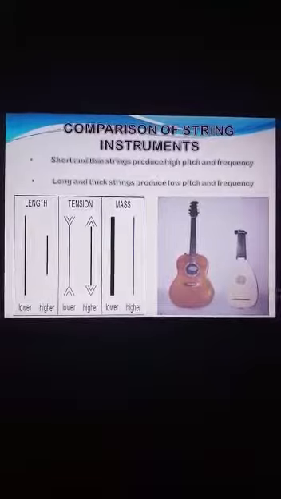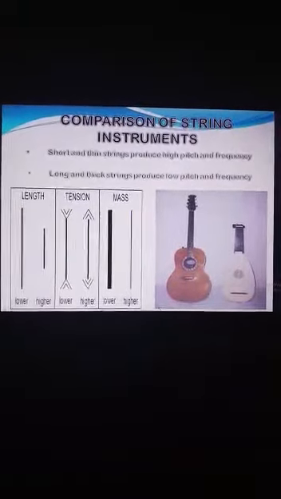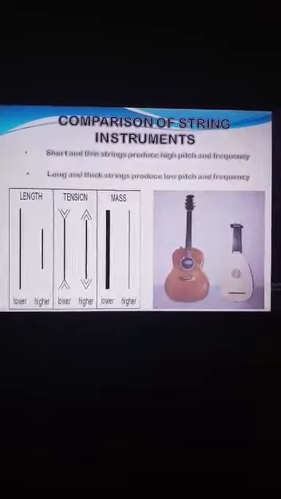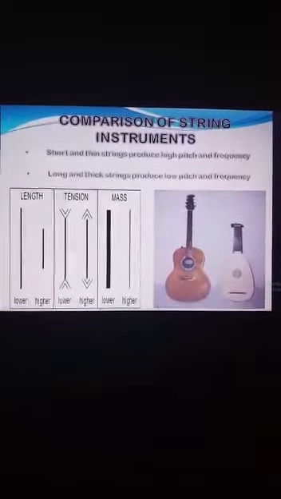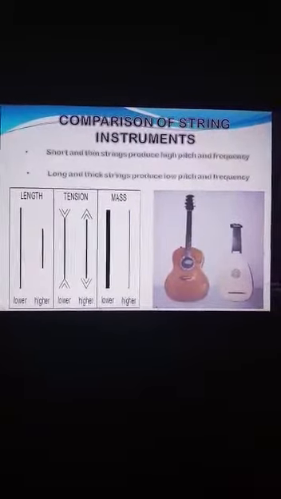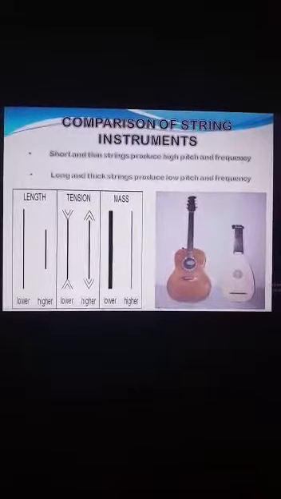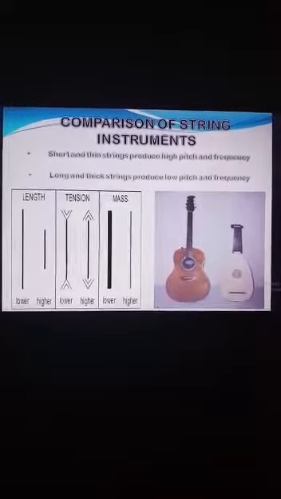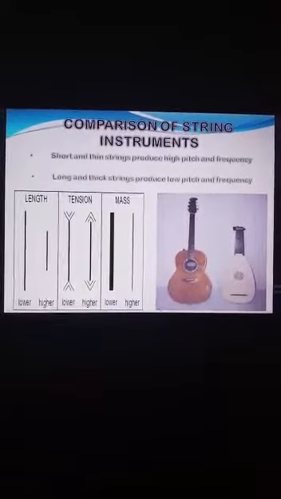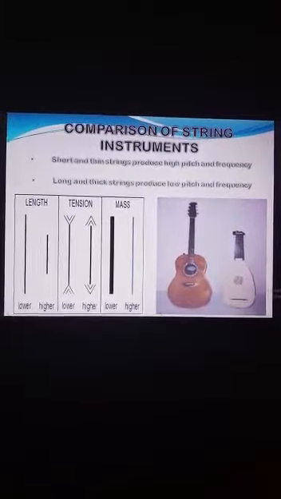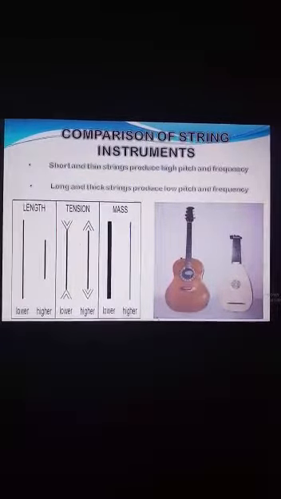Let's compare two musical instruments called string instruments to understand pitch and frequency. It has been observed that short and thin strings vibrate more when plucked and produce a high pitch musical sound, while long and thick strings vibrate less when plucked and produce a low pitch musical sound. Another way we can change the pitch is to change the tension of the string. Meaning if we tighten that specific string, then it will produce a high pitch sound.